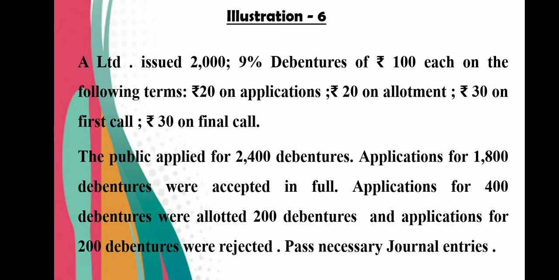400 applications were received more. Applications for 1,800 debentures were accepted in full, and applications for 400 debentures were allotted only 200 debentures. So here pro rata is 4:2. Applicants for 400, we gave only 200 debentures, and applications for 200 debentures were rejected. So their money will go to bank. We will refund the money. Pass the journal entries. This you can do on your own. Solution here you can see.